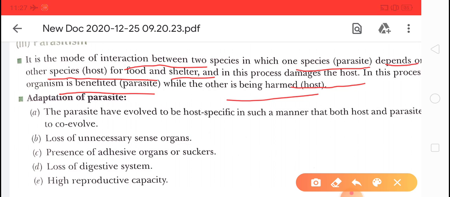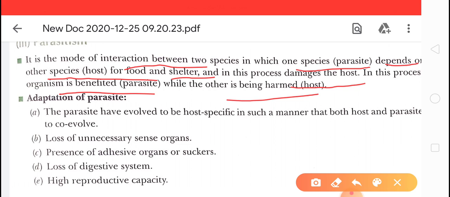Here is an example of parasitism: the malarial parasite, that is Plasmodium, needs a vector, that is the mosquito, to complete its life cycle. So Plasmodium will be benefited and the mosquito will be harmed.